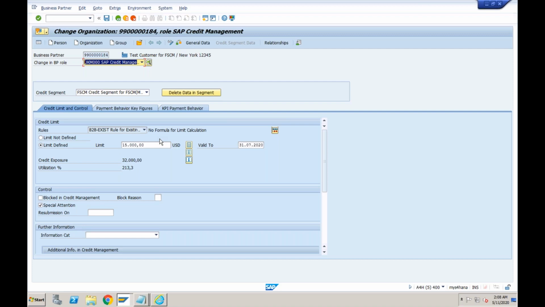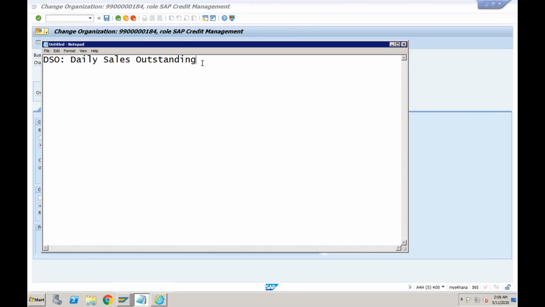But in addition to those features, there were some additional features which were only available in FSCM credit management. So what are those features? How is FSCM credit management better compared to SD credit management?